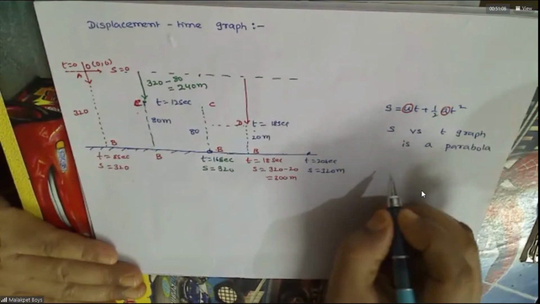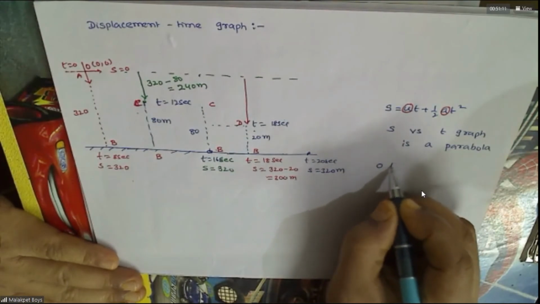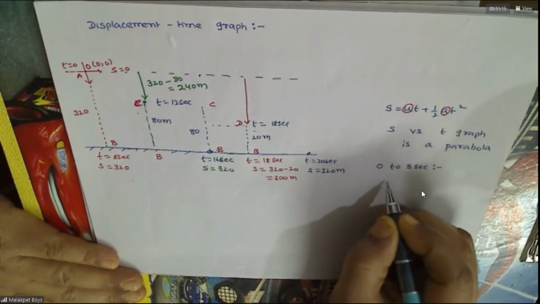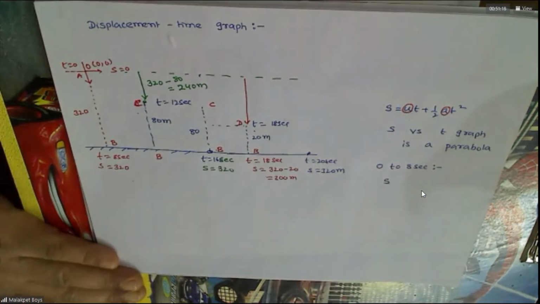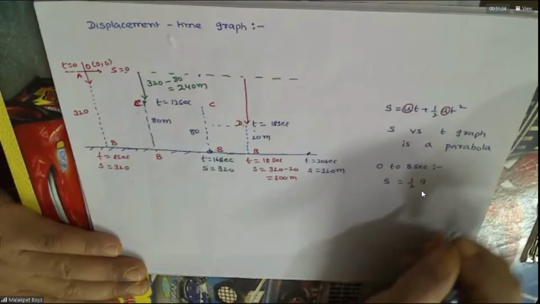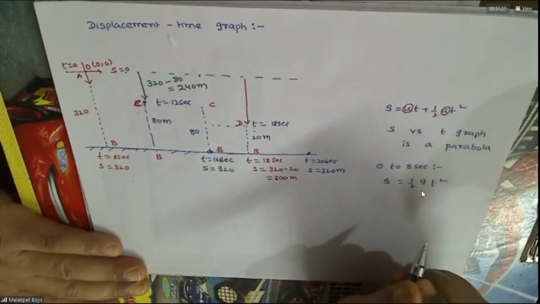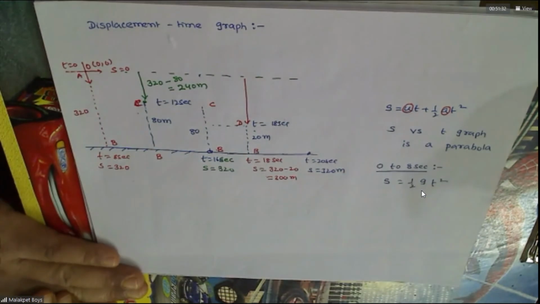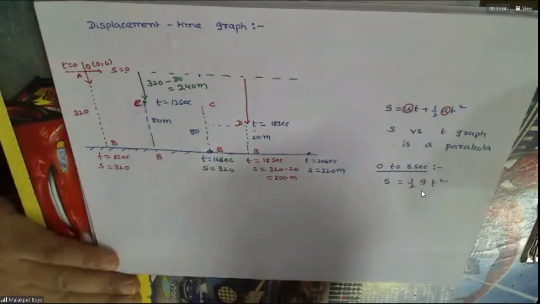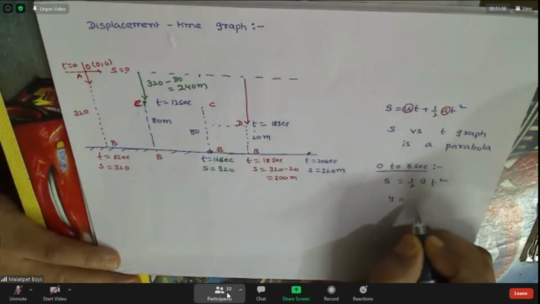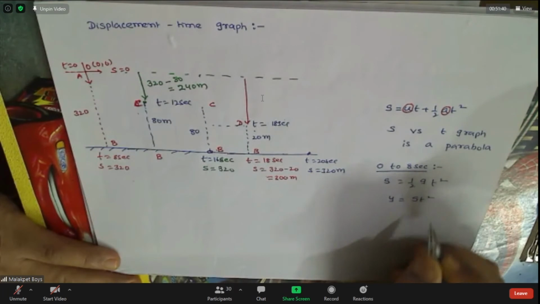Agreed? Now let us see 0 to 8 seconds. Displacement is downwards, no? Initial velocity is 0, no? Half g t square is the equation. What is the governing equation? This is of the form y equals A x square, 5t square only.